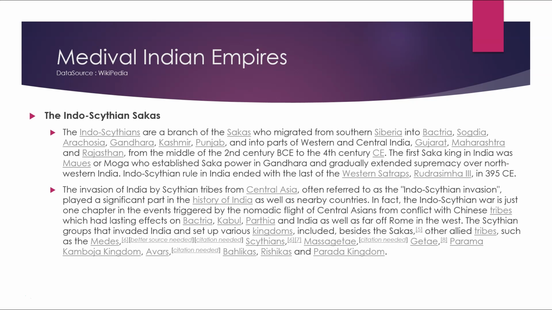The invasion of India by Scythian tribes from Central Asia, often referred to as the Indo-Scythian invasion, played a significant part in the history of India as well as the nearby countries, and in fact the Indo-Scythian War is just one chapter in the events triggered by the nomadic flight of the Central Asians from the conflict with Chinese tribes, which had lasting effects on Bactria and Kabul, Parthia, India, as well as far as Rome in the west. Scythian groups had invaded India and set up various kingdoms, including besides the Sakas other allied tribes such as Medes, Scythians, Massagetae, Kitai, Parama, Kamboja Kingdom, Avars, Pahlavas, Rishikas, and Parada Kingdom.